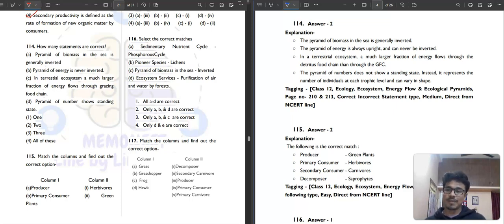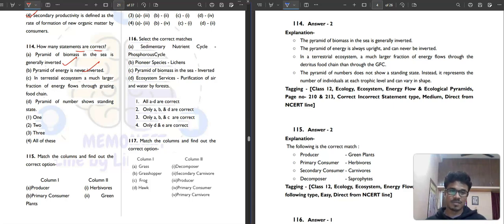It is saying how many statements are correct. Pyramid of biomass in the sea is generally inverted, correct. And pyramid of energy is never inverted, correct, because you know the 10% law. The lower trophic level has more energy. In terrestrial ecosystem, a much larger fraction of energy flows through the grazing food chain?